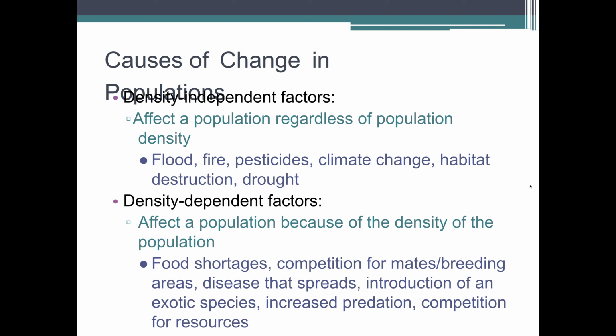Okay, so causes of change in populations. We have density independent factors. Independent means that these don't depend on how big the population is. The effect on the population is the same no matter what the population is, whether it's really small or really big. So these are major things like flood, fire, pesticides, climate change, habitat destruction, drought.